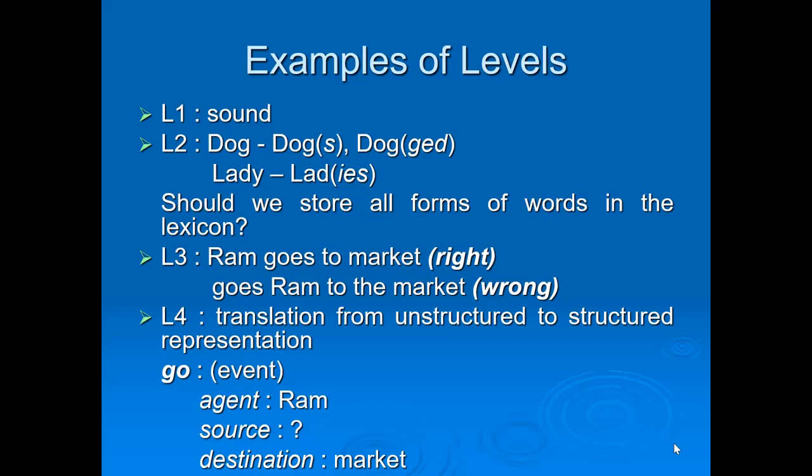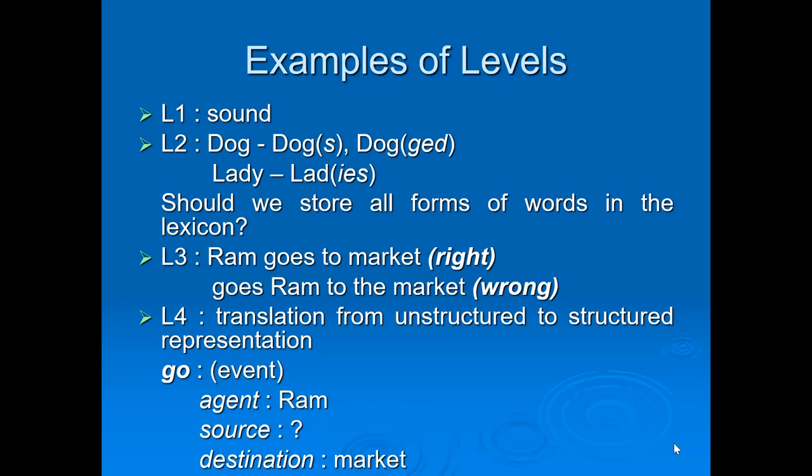So the question here now is, should we store all forms of words in the lexicon? Lexicon means, you can say, a kind of dictionary, a kind of database where we are storing different kinds of words for processing. So is it necessary? We'll look in future. Then the third level, I told you, was structure of sentence, or we can say syntax or parsing.